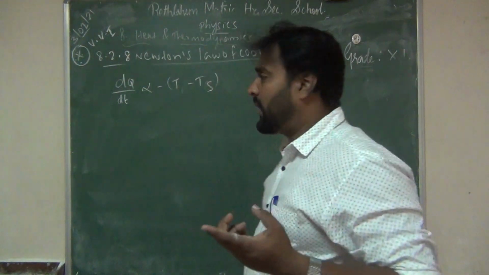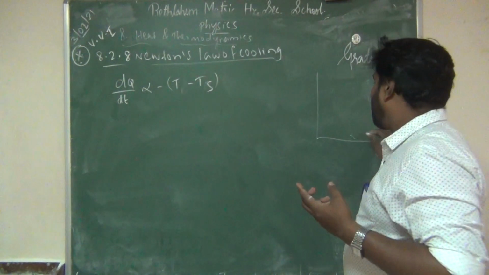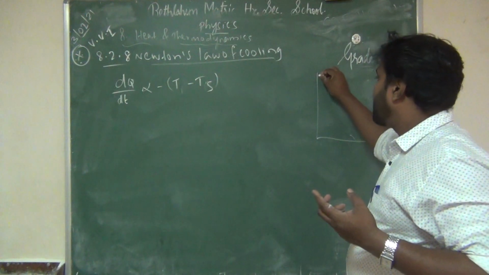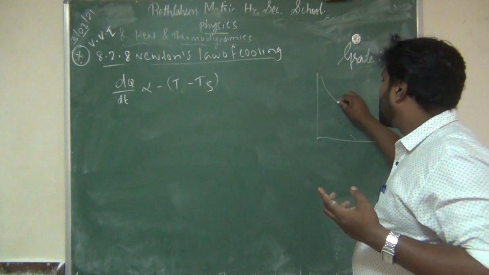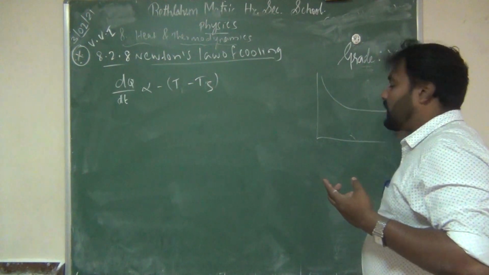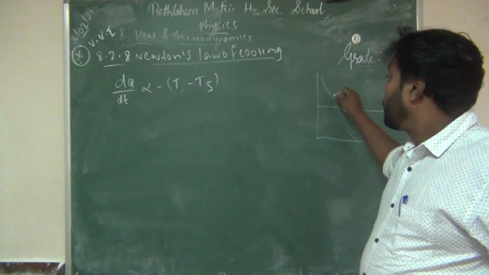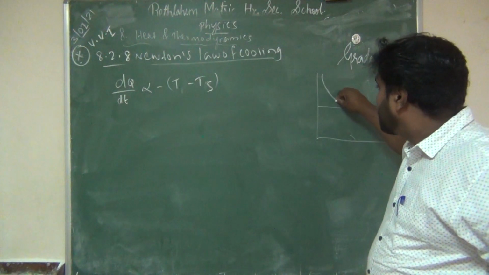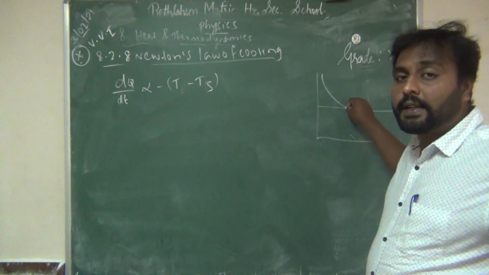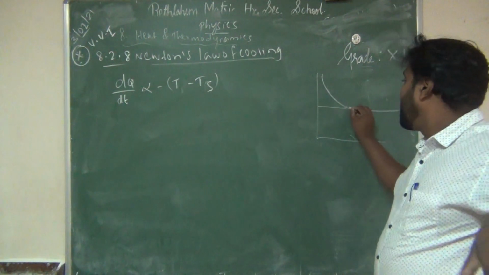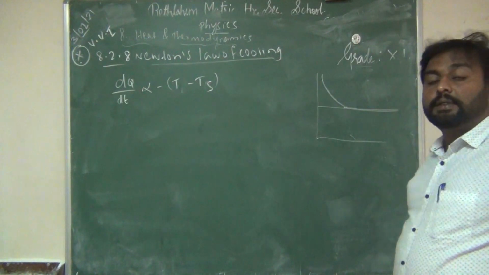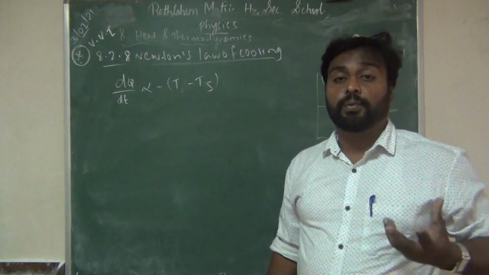So you will get a graph of Newton's law of cooling, as the temperature decreases. We are keeping a cup of tea. First the temperature is suddenly decreasing. When it reaches near the room temperature, then it won't decrease any further. At that same heat we can drink that cup of tea.